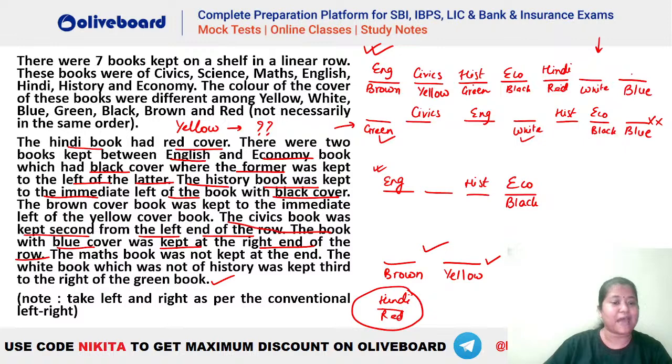Now we are left with maths and one more book. It is given the maths book was not kept at the end. So if maths is not at the extreme end, that means maths has to be this one. And whatever is remaining will be the one that is blue in color. Which one is left? You can see we are left with science. So science will be the book that is blue in color here.